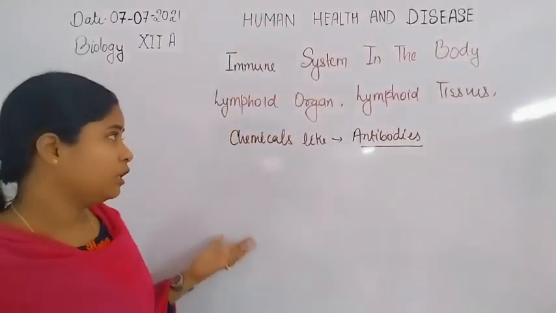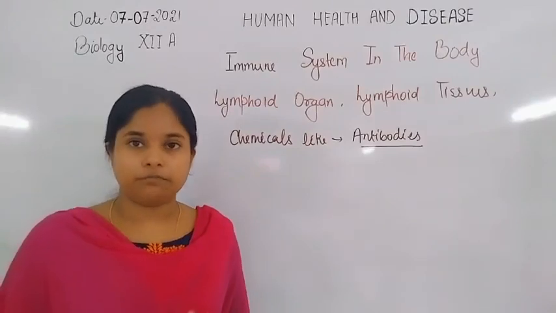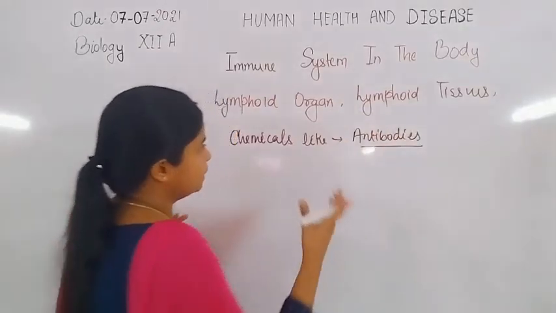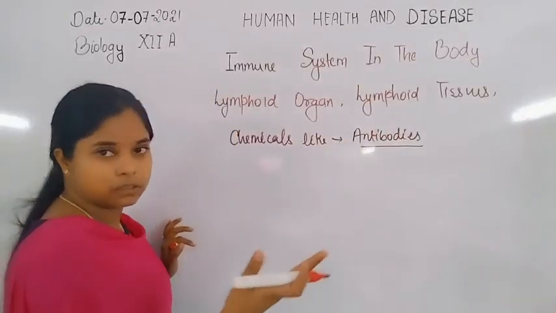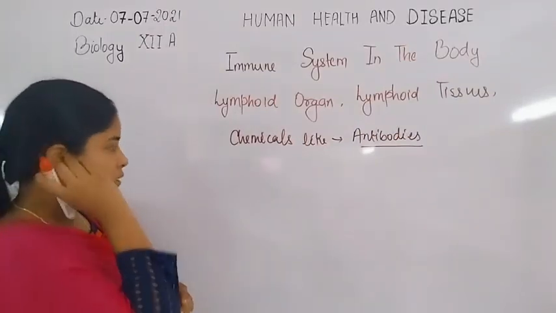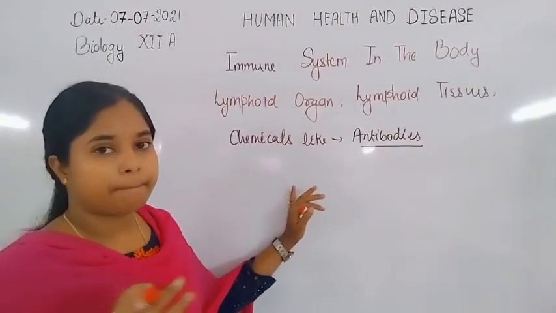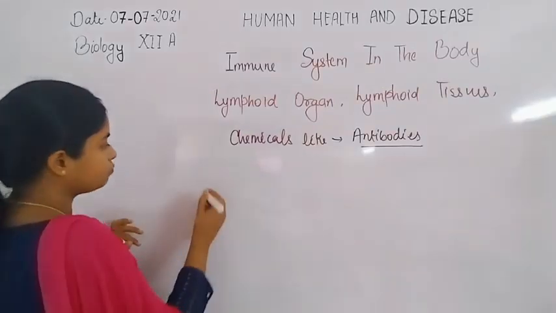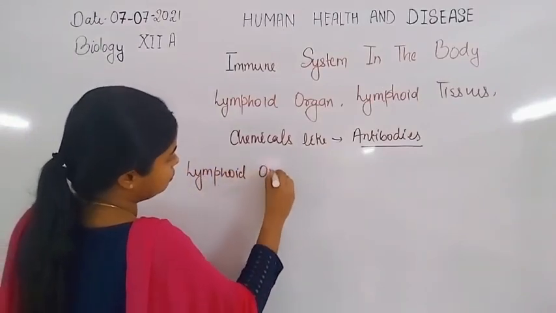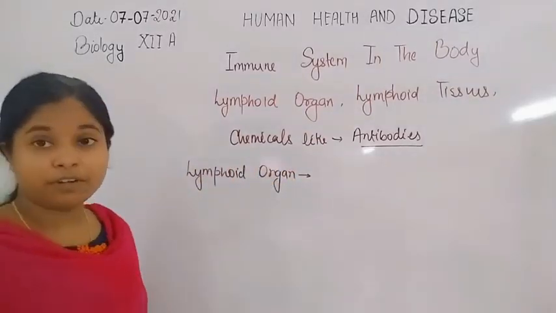Now what are lymphoid organs? There are two types of lymphoid organs: primary lymphoid organs and secondary lymphoid organs. First we discuss the lymphoid organs, then the lymphoid tissue present in our body, and the chemicals that are secreted by the different lymphoid cells.